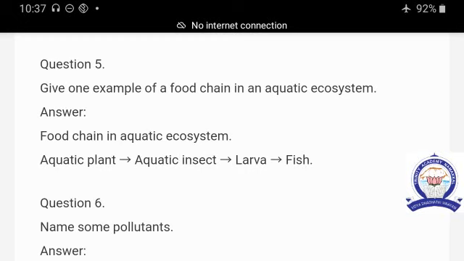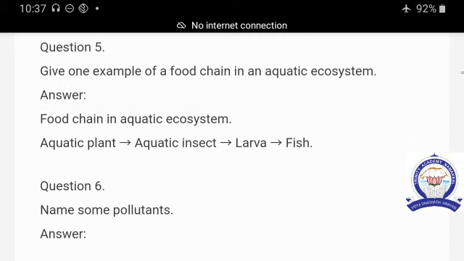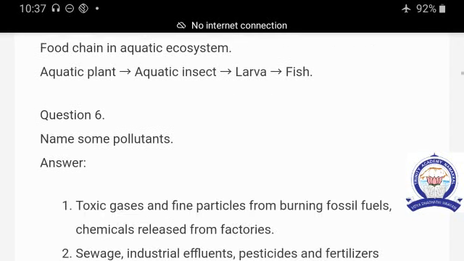Question number 5. Give one example of a food chain in an aquatic ecosystem. In an aquatic ecosystem, the first food chain you can make is: aquatic plant, then aquatic insect, larva, and fishes.